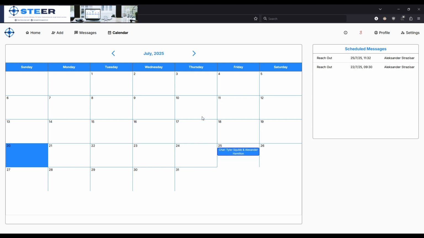So you can see all your coffee chats on here, and you can see all your scheduled messages. This helps you coordinate your coffee chats better, and it removes all of the administration related to having to manage all of your calendar invites. So it'll use your location, it'll use everything. So this is a very good feature.